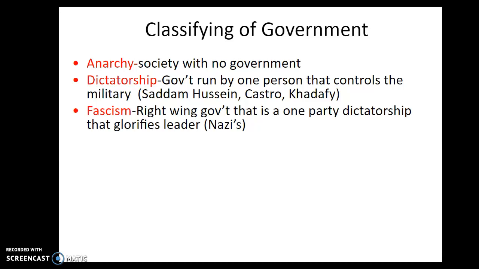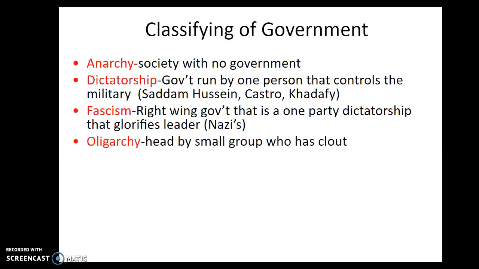That's a little bit different from fascism. Fascism is a right-wing government that is a one-party dictatorship and that glorifies the leader. The Nazis in World War II would be an example of this. And how do I say this? Well, the Nazi Party was in control of Germany in the 1930s. That's the party, okay, the Nazi Party. Now, what they did was they had a dictator that glorified the leader, and that was Adolf Hitler.